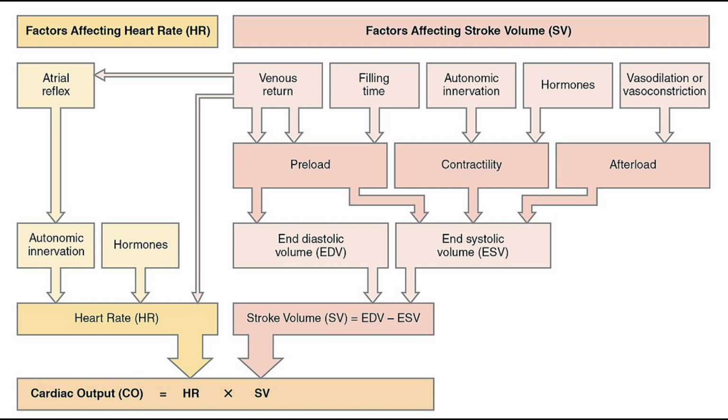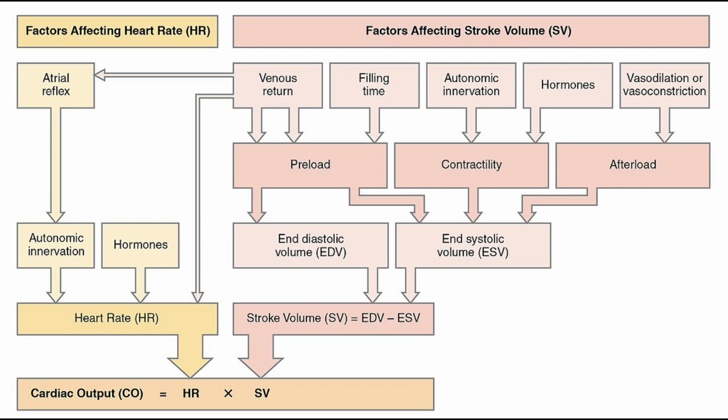This decreases the end systolic volume, meaning more blood is pushed out and a higher stroke volume is seen. Contractility goes down due to parasympathetic stimulus, hypoxia, acetylcholine, or higher potassium, that is hyperkalemia, and that increases the end systolic volume and reduces the stroke volume.